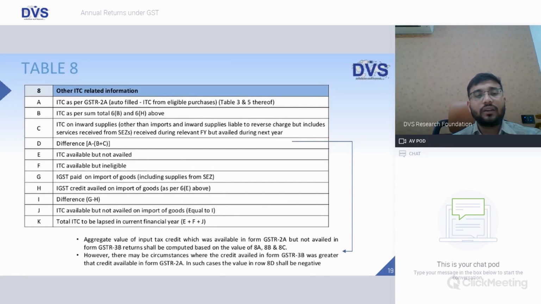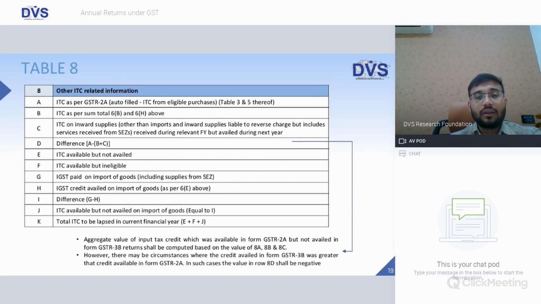Table 8, other ITC related information. ITC as per GSTR 2A. So it's an auto fill. This need not be filed by anyone, but for a dealer, it will be auto populated. So whatever eligible purchases he has made, the credit or details of that will come into GSTR 2A. ITC as per sum total of 6B and H above, that is the one which we have seen in table number 6, the details of ITC.